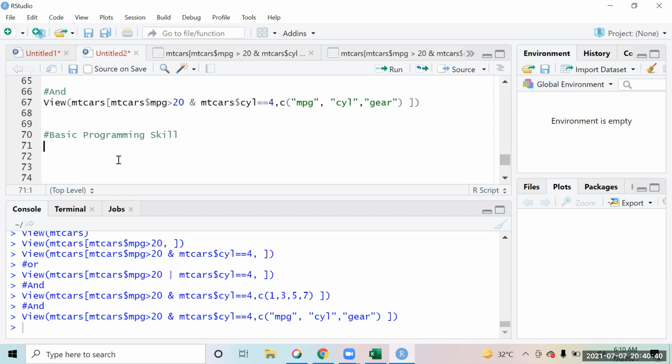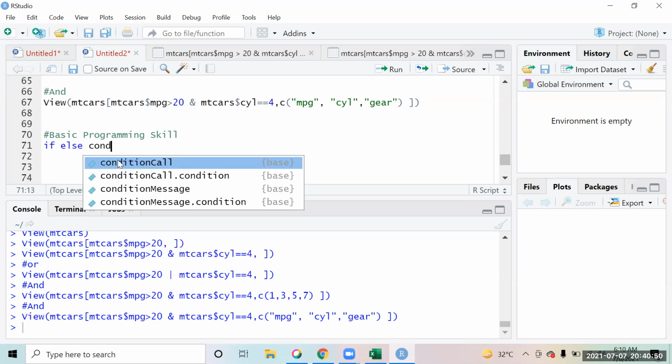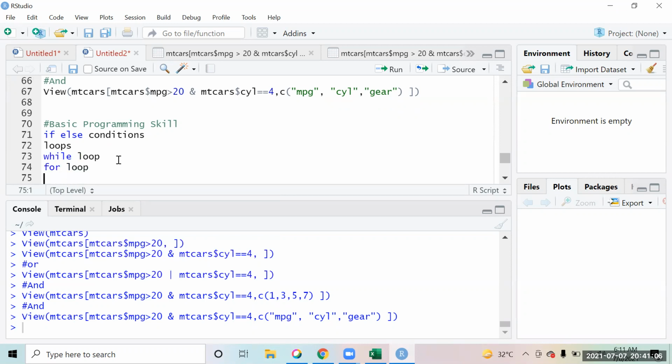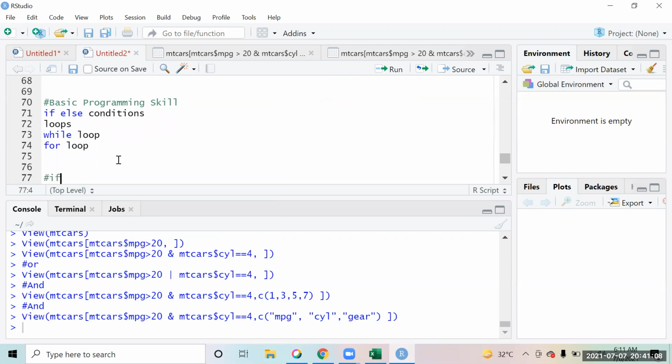Now we are going to talk about basic programming skills of R. When I talk about basic programming, like how do we write the if-else conditions, we will talk about that. We will see how we write the loops, like we have the while loop and the for loop. So these are the things that we are going to explore now. We will start off with the if-else conditions.